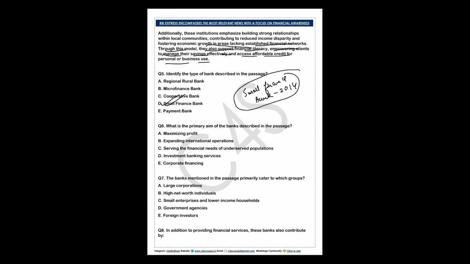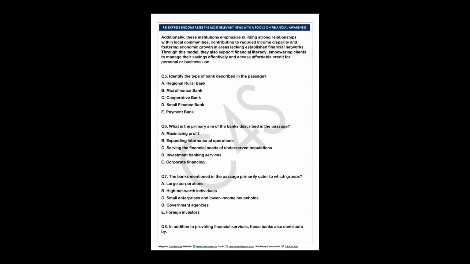Now the sixth question. What is the primary aim of the banks described in the passage? Maximizing profit, is it? Try to understand. No. Expanding international operations, no, because it is related to households and the lower income. Serving the financial needs of underserved population, this is correct. So within the passage you are getting the answer. Investment in banking services, no. Corporate financing, no. So option C is correct for the small finance bank 2014, right? So question 6, I hope it is also clear. Very easy questions they have asked.